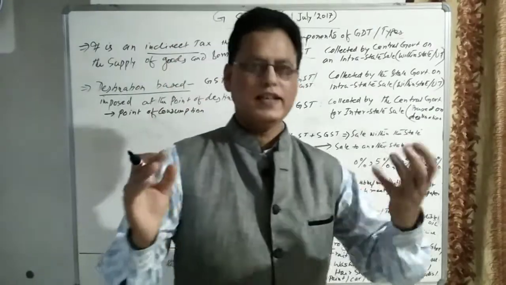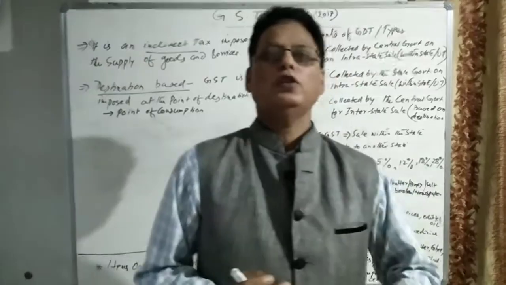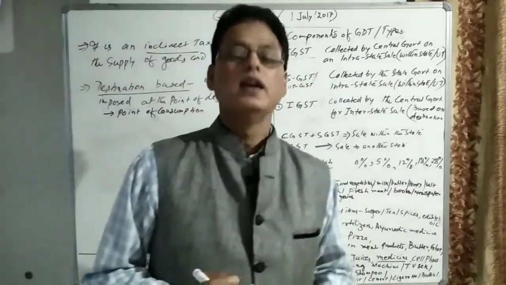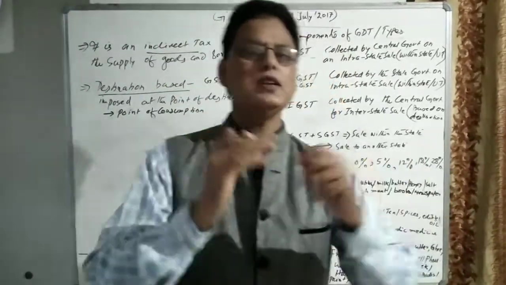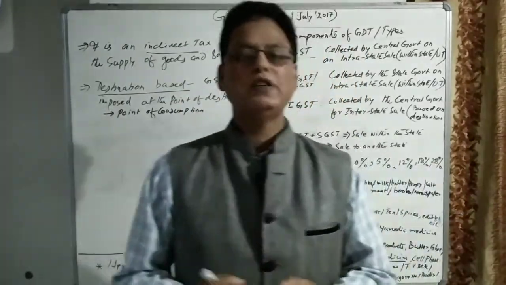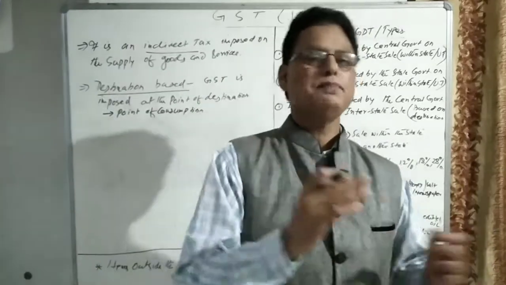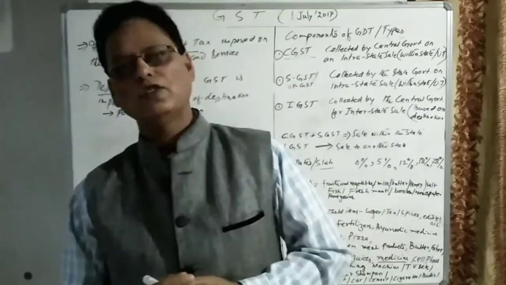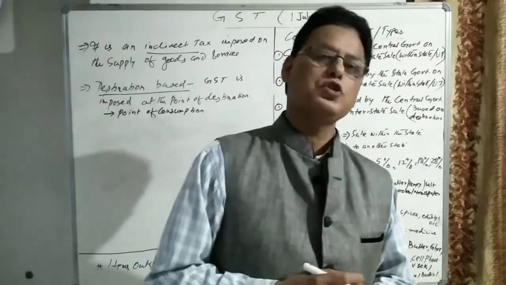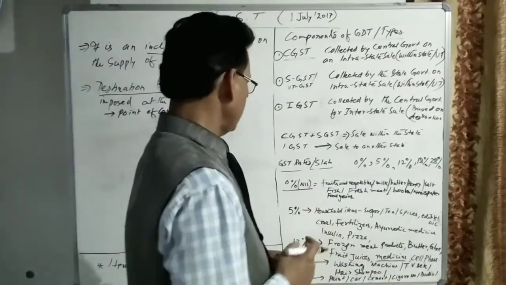So you take the example, if you are buying a motor bike, then you have to pay 18% taxes. If we are purchasing any car, we are paying 28% of the taxes. This 9% will go to the central government, 9% will go to the state government. So I think this concept is clear.